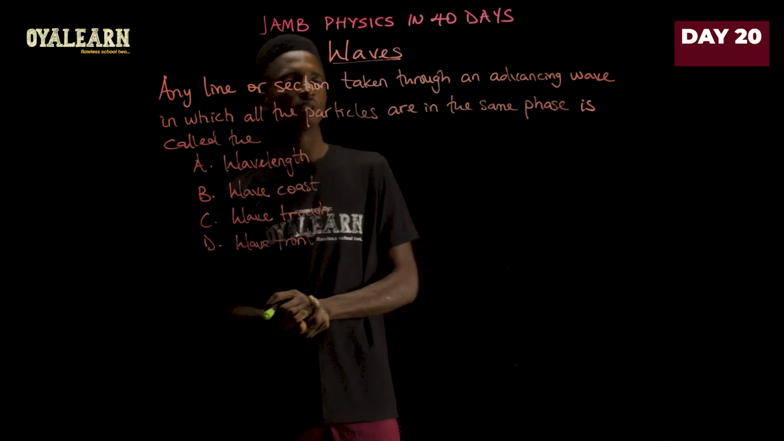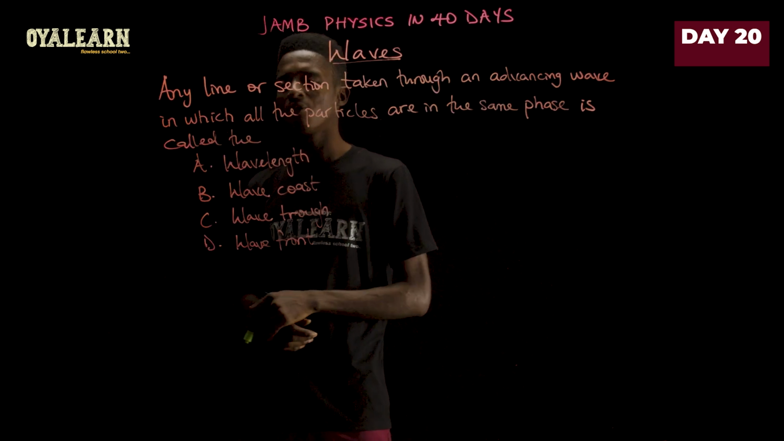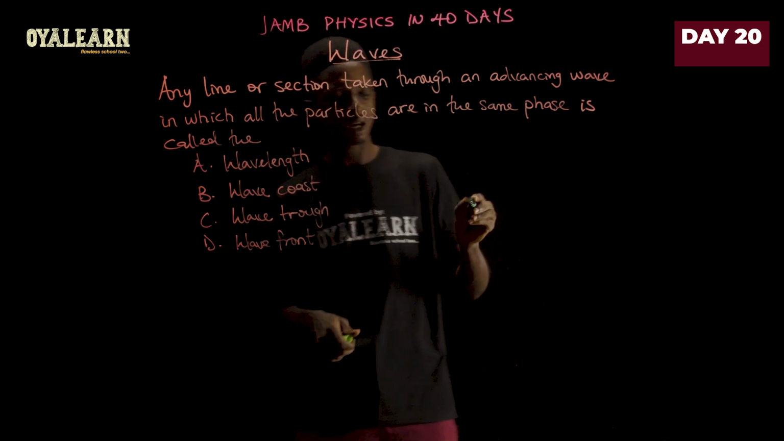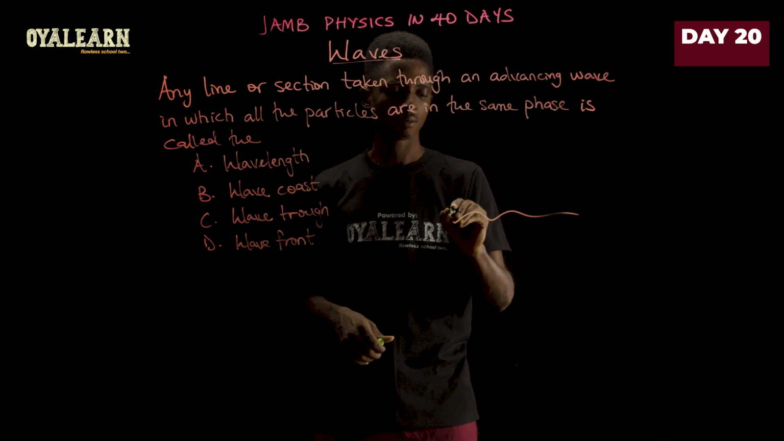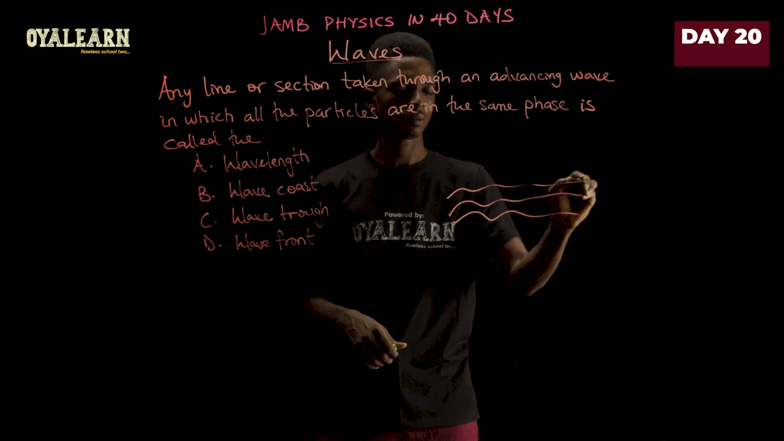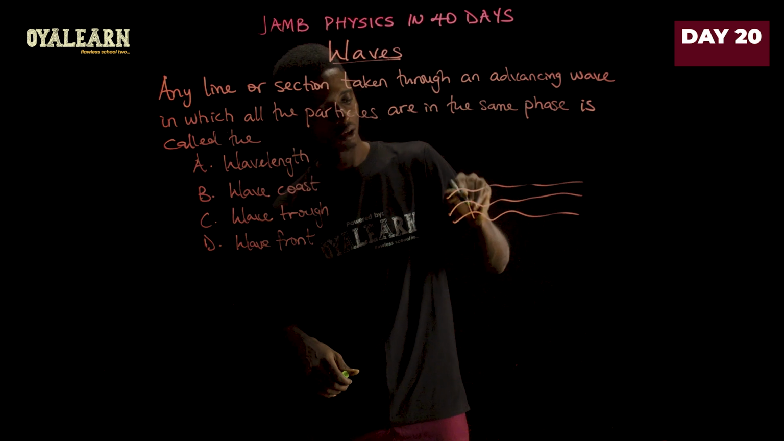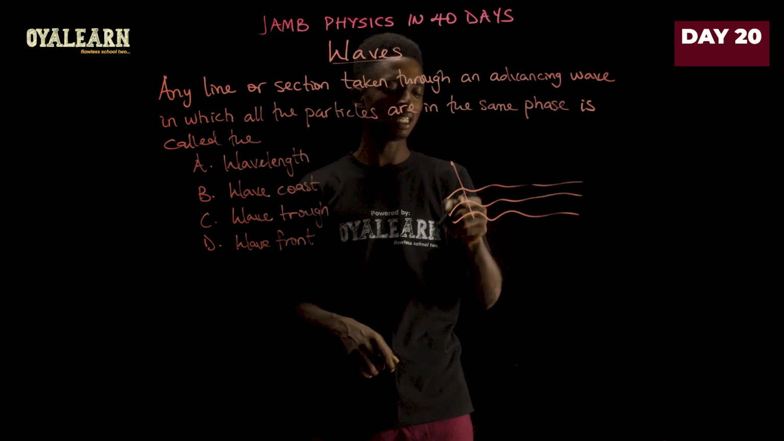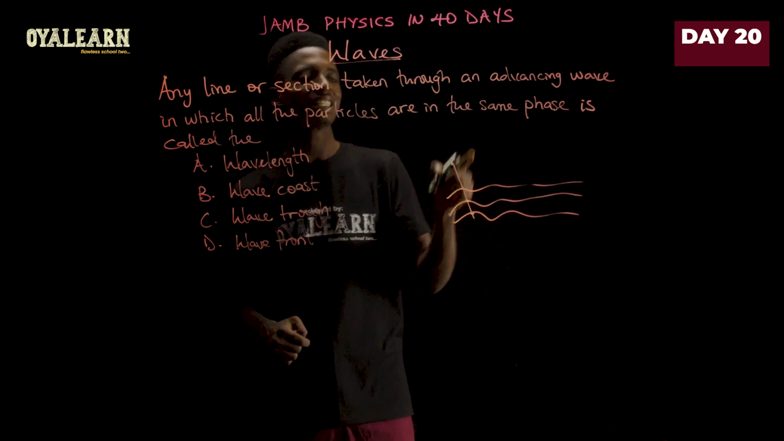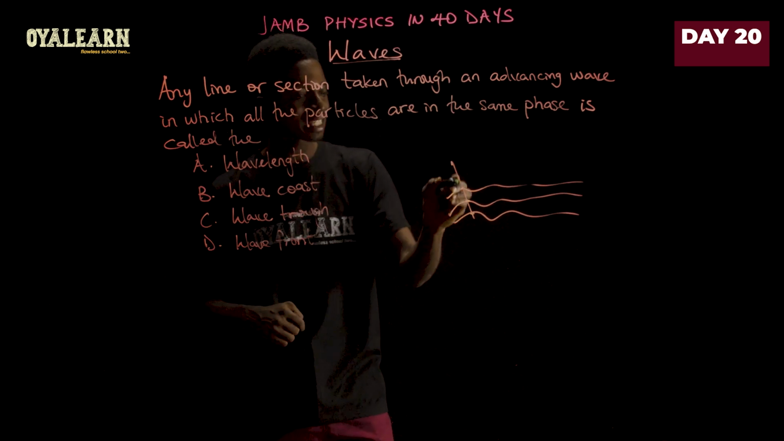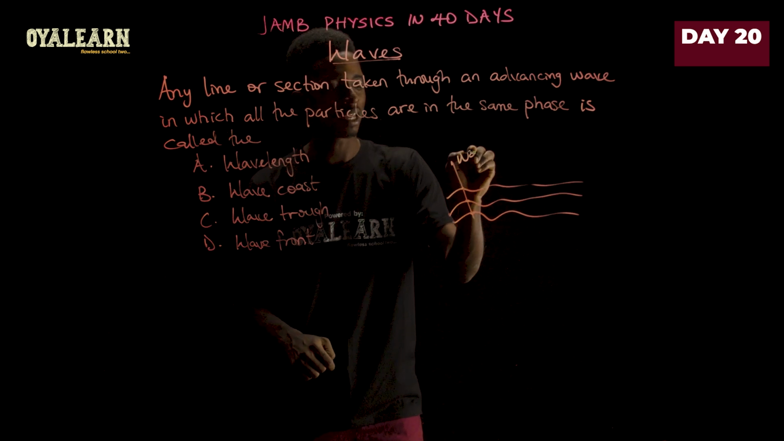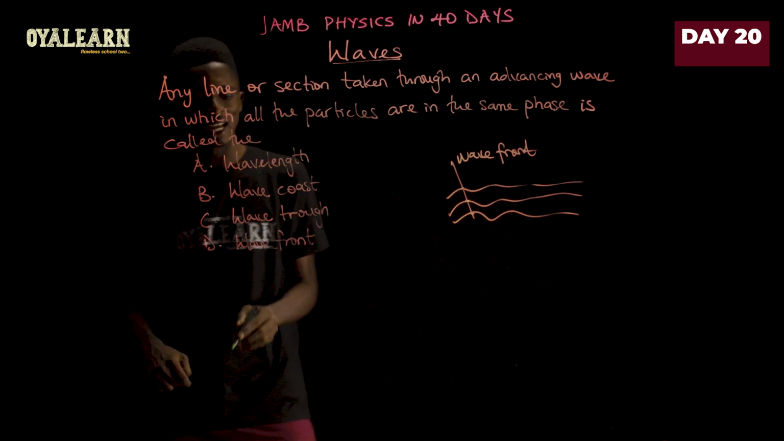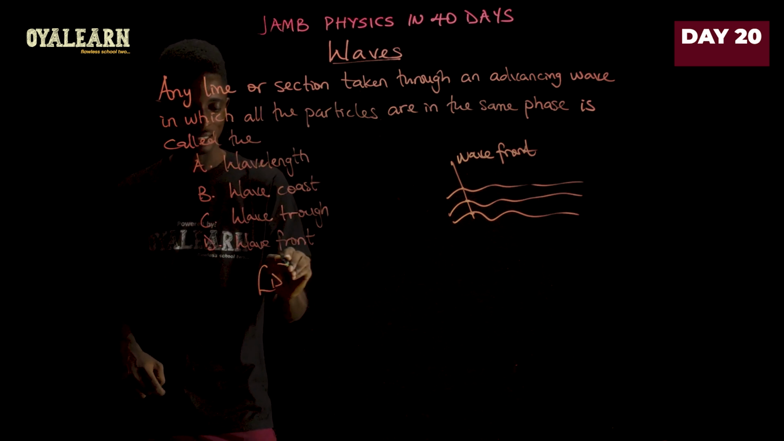Any line or section taken through an advancing wave in which all the particles are in the same phase is called, let's consider we have multiple waves like this. And then you take a line that cuts like this, such that this point and this point of the individual waves there are in the same phase. Now, this particular line here is called the wave front. So that means the answer in this case is option D.